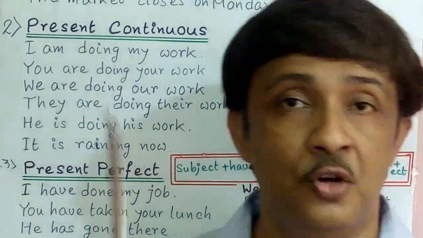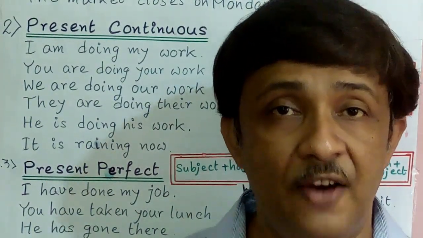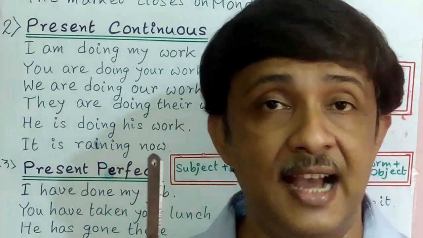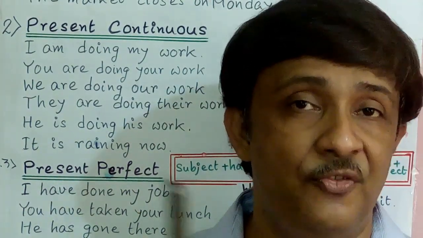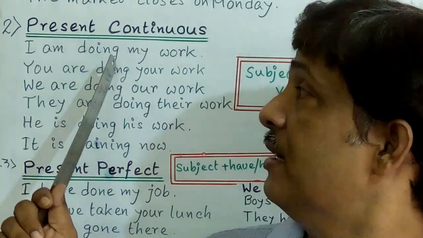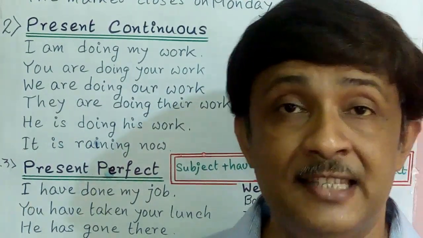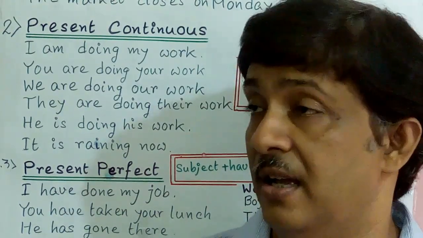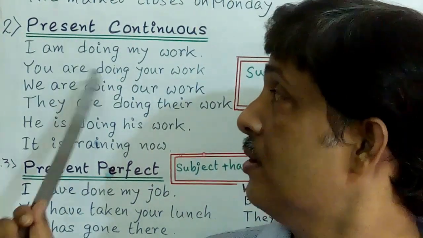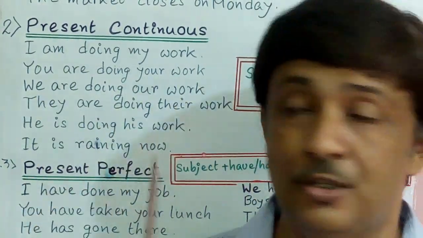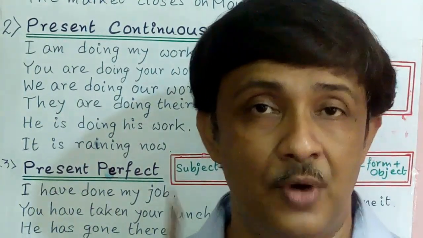Now, you are doing your work. You is the subject, after you we add are, and ing with the verb do, and your work. So here are and ing with the verb, that is the formula. We are doing our work.